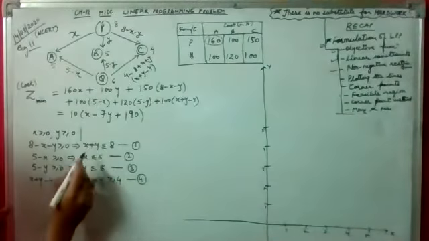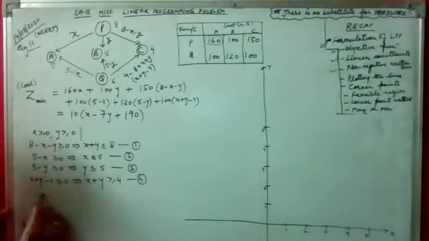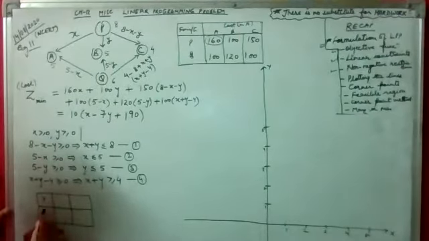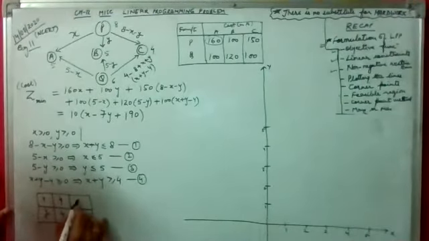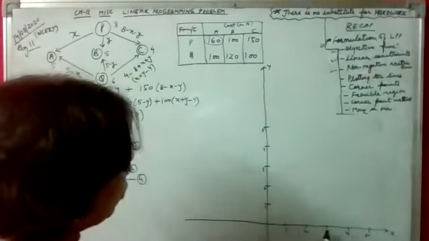First of all, we are plotting the first line. First is x plus y equal to 8. We can make a table for that. So let's make a table here, x and y. If we put y 4, x is 4, let's put x as 5, y will be 3. So we are plotting 4, 4.